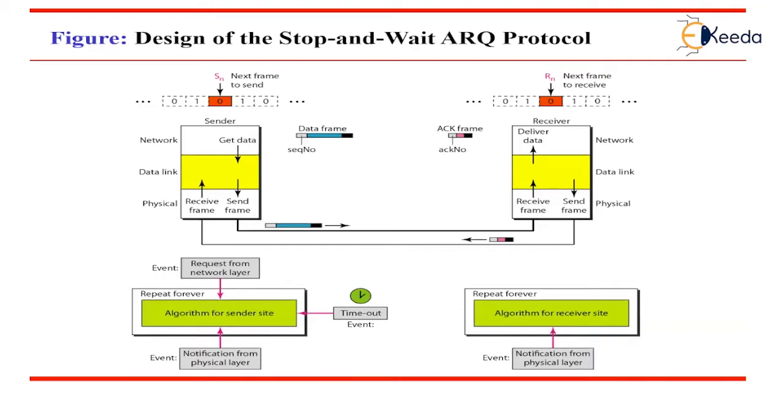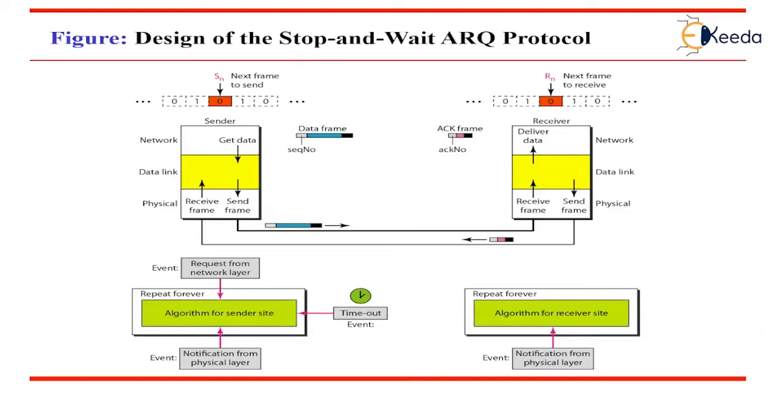Second, the frame arrives safely at the receiver side. The receiver sends an acknowledgement, but the acknowledgement is corrupted or lost. The sender resends the frame after the timeout. Note that the frame here is a duplicate frame. The receiver can recognize this fact because it expects the frame x plus 1, but frame x was received.